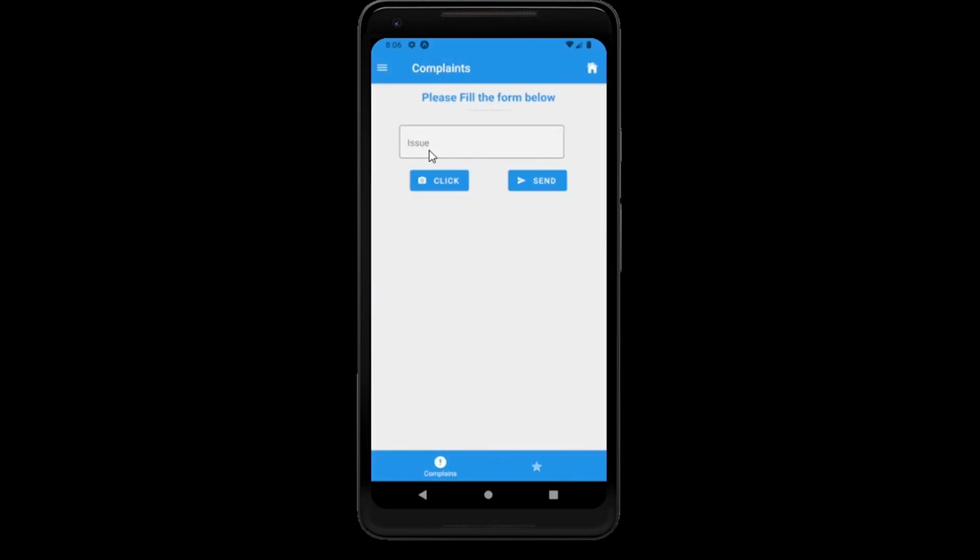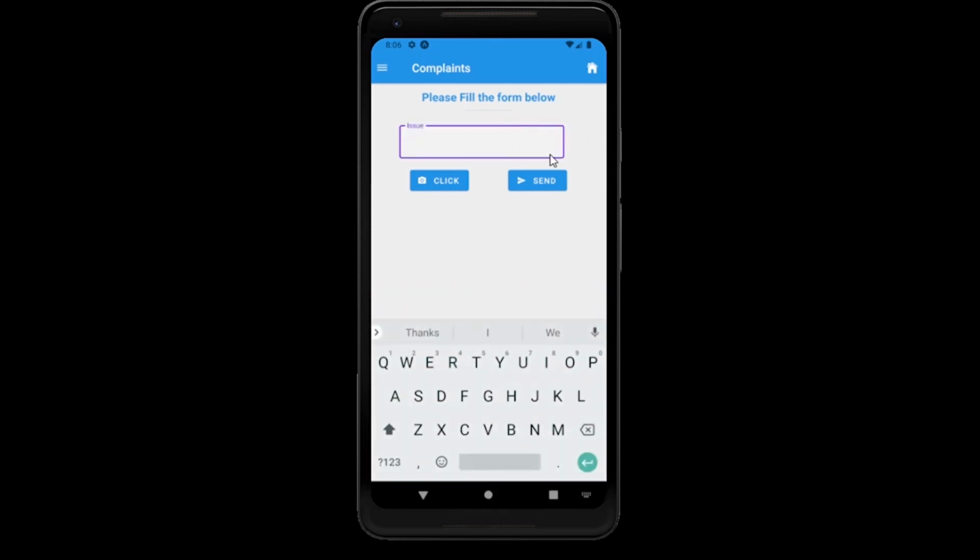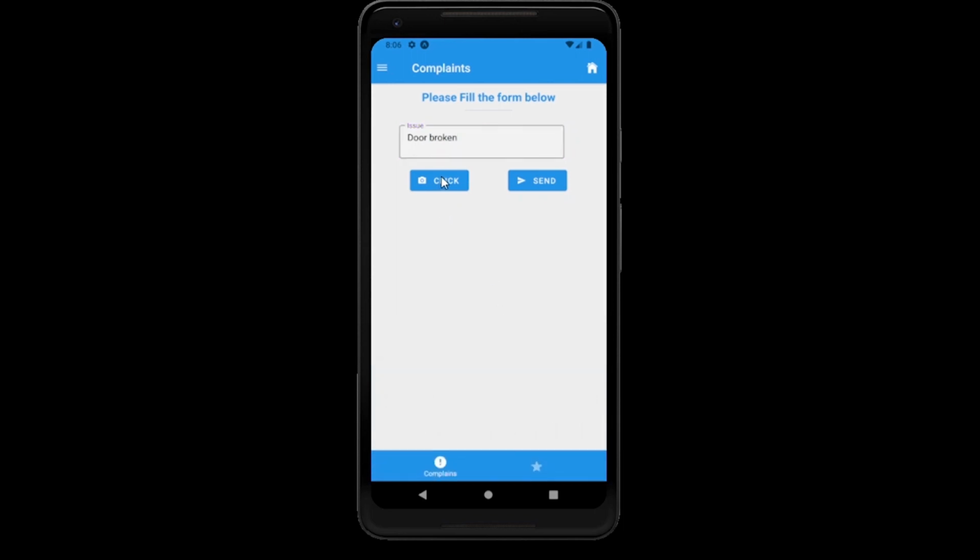Same is for the complaint screen. We can lodge a complaint, let's say water or door broken. We can then, from the app, open our mobile camera.